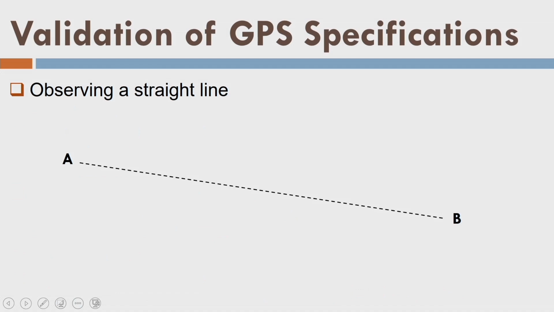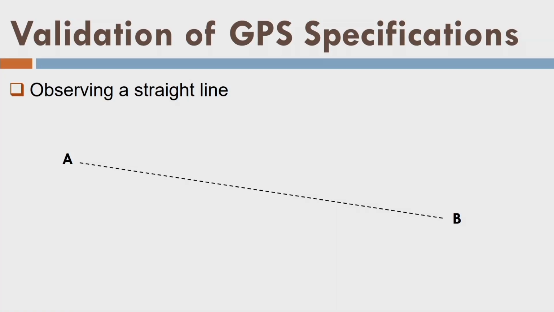So what about the accuracy? Suppose you have ordered one DGPS and you want to verify your accuracy. So what will you do? We have devised a simple way, rather we are suggesting. Let us say there is a line AB, and you will collect the position using your DGPS or GPS over these points. Let us say 10 points you have placed like this. That means you have placed your DGPS machine here, here, and so on. Then you will calculate the position. Let's say positions are like this.